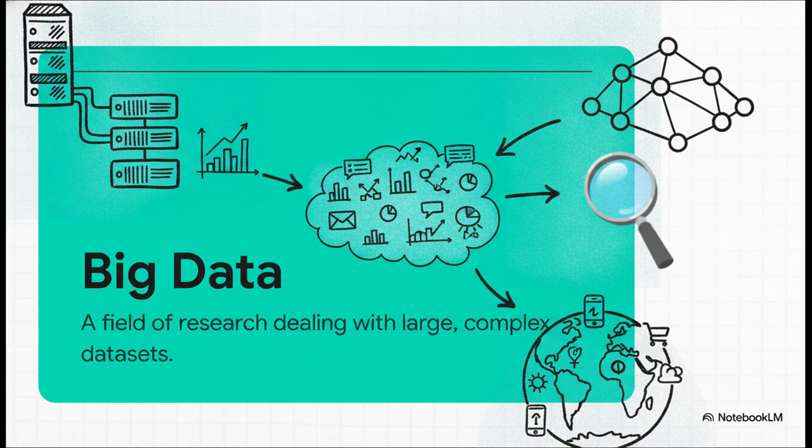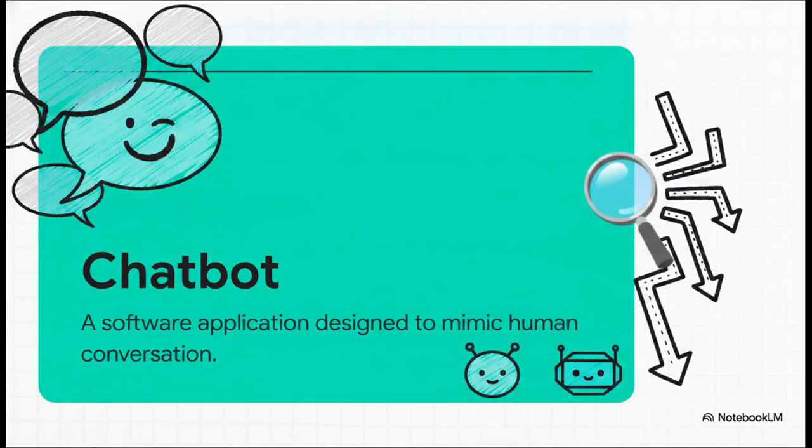But you might be wondering, what do these machine learning algorithms actually learn from? Well, that brings us to B for big data. Over the past couple of decades, as computers got way more capable, we started collecting vast amounts of information about our lives and our planet. Big data is the field that deals with storing and analyzing these massive, complex data sets. And without big data to provide the raw material, those machine learning algorithms just wouldn't have the patterns they need to function.